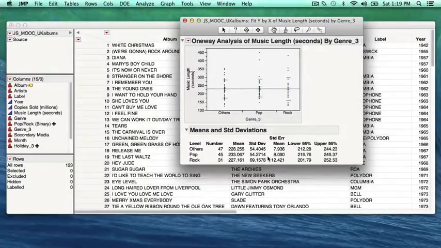So, based just on the mean and standard deviation, the average music length seems similar across albums of three different genres. The spread of the distribution is greatest among rock genre albums, and the pop genre albums spread is almost identical to those of genres other than pop and rock.